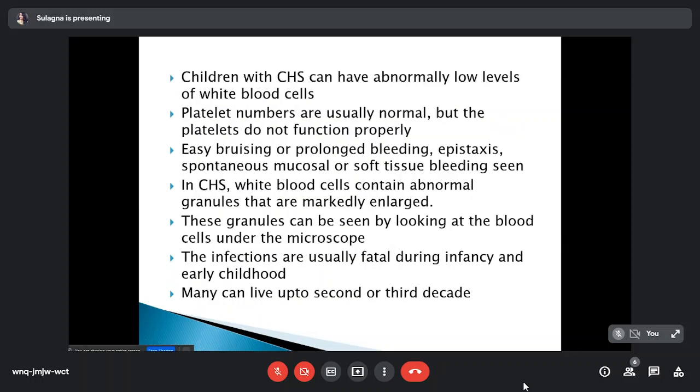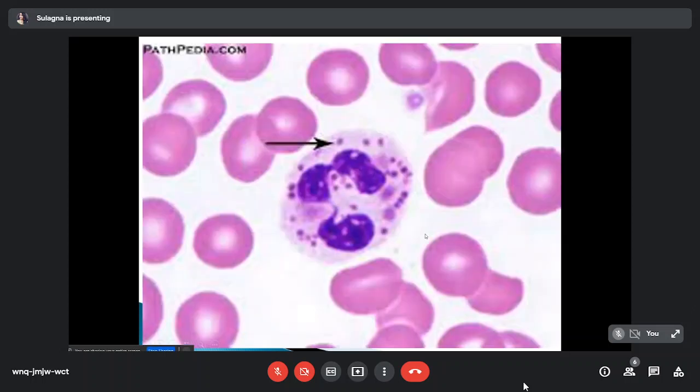The children with this disorder have abnormally low levels of white blood cells, and platelet numbers are usually normal, but the platelets cannot function properly. Easy bruising or prolonged bleeding, epistaxis, spontaneous mucosal or soft tissue bleeding can be seen. White blood cells contain abnormal granules which are markedly enlarged, and we can see the granules in a normal microscopy study.